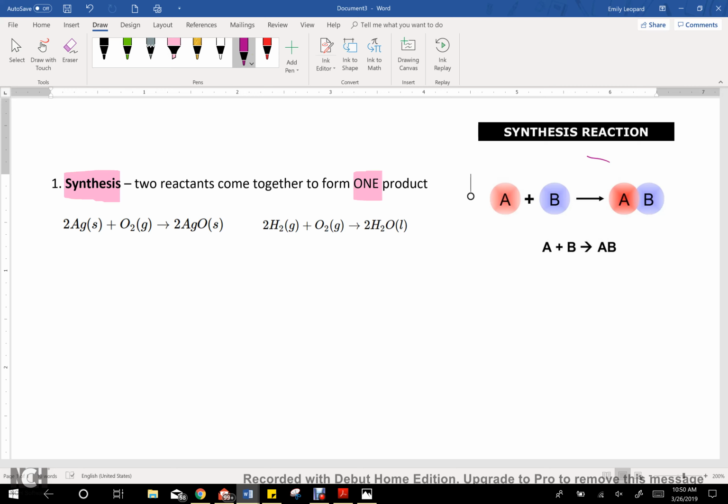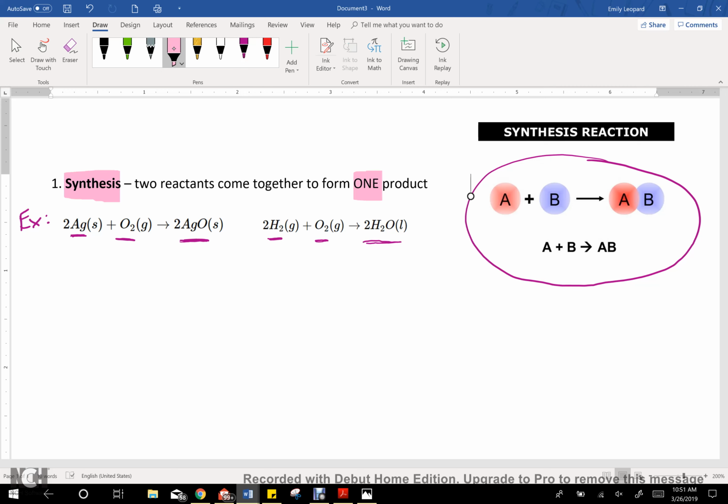And that's what we have in the illustration here to the right. We have A and B, and they come together to form this new compound, AB. We've got a few examples here for you. In this case, we have silver combining with oxygen to form silver oxide. Again, it's a synthesis reaction. And then in the second reaction, we've got hydrogen coming together with oxygen to form water.